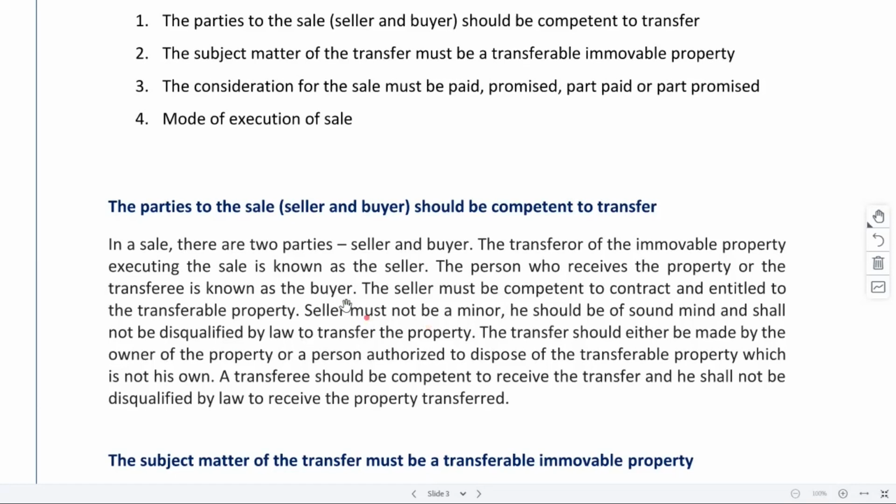So whoever is selling, that person should not be a minor, he should be of sound mind, and shall not be disqualified by law to transfer the property. Otherwise, court will consider that transfer to be void, right? It will not be applicable. And also you cannot hold the minor liable.